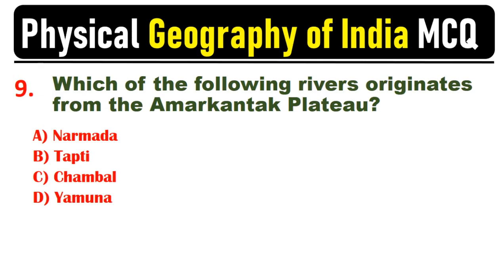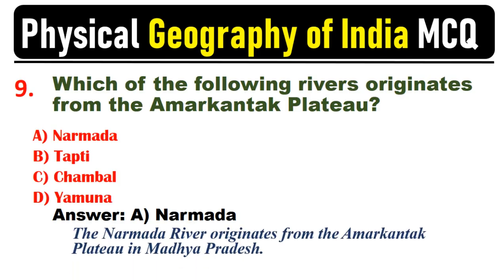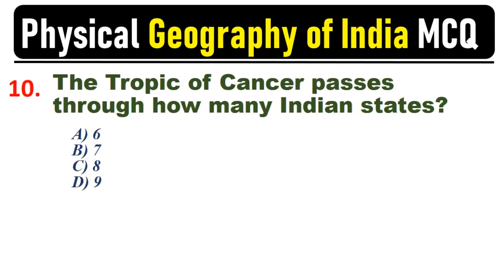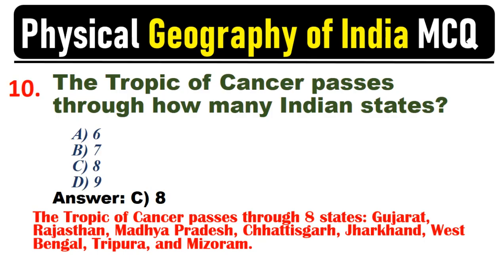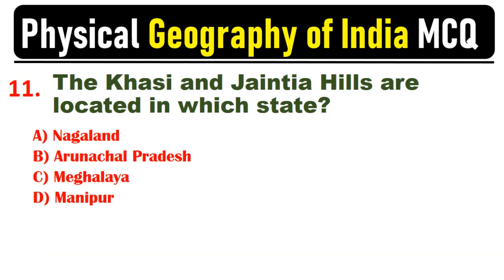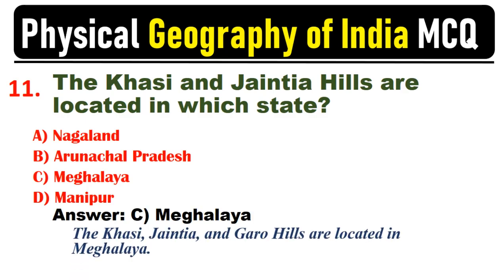drainage basin. Which of the following rivers originates from the Amarkantak Plateau? Answer: A. Narmada. The Narmada River originates from the Amarkantak Plateau in Madhya Pradesh. The Tropic of Cancer passes through how many Indian states? A. 6. B. 7. C. 8. D. 9. Answer: C. 8. The Khasi and Jaintia Hills are located in which state? Answer: C. Meghalaya. The Khasi, Jaintia, and Garo Hills are located in Meghalaya.